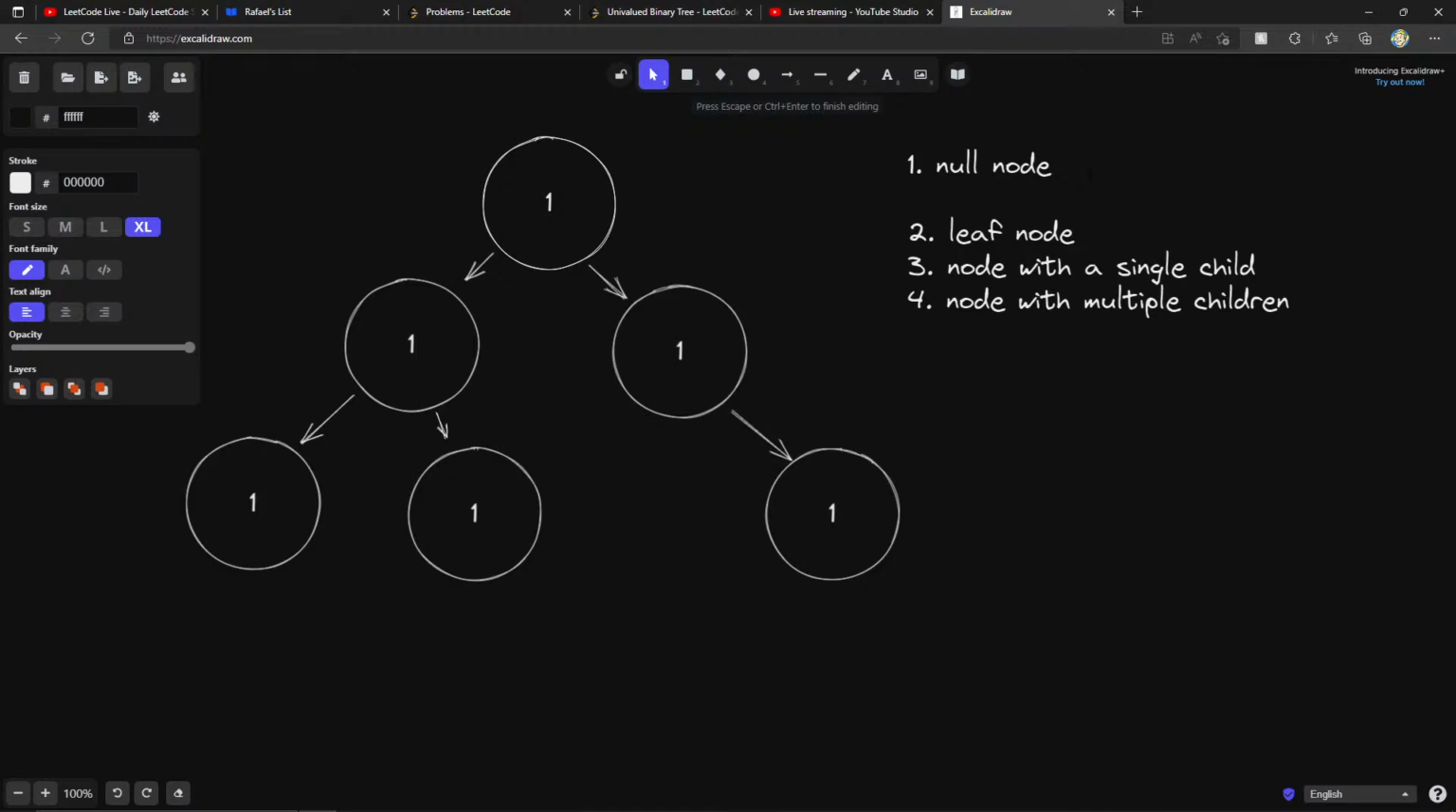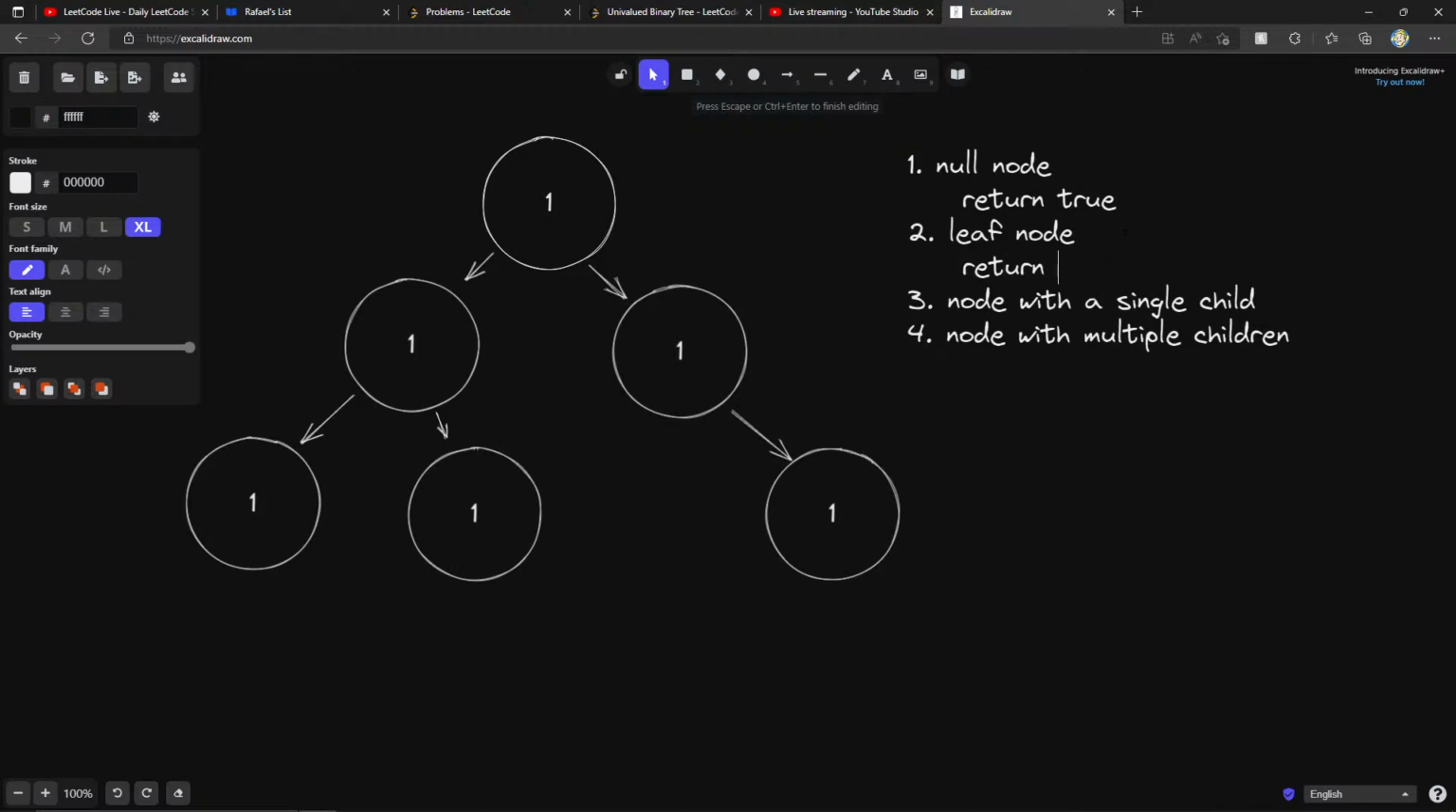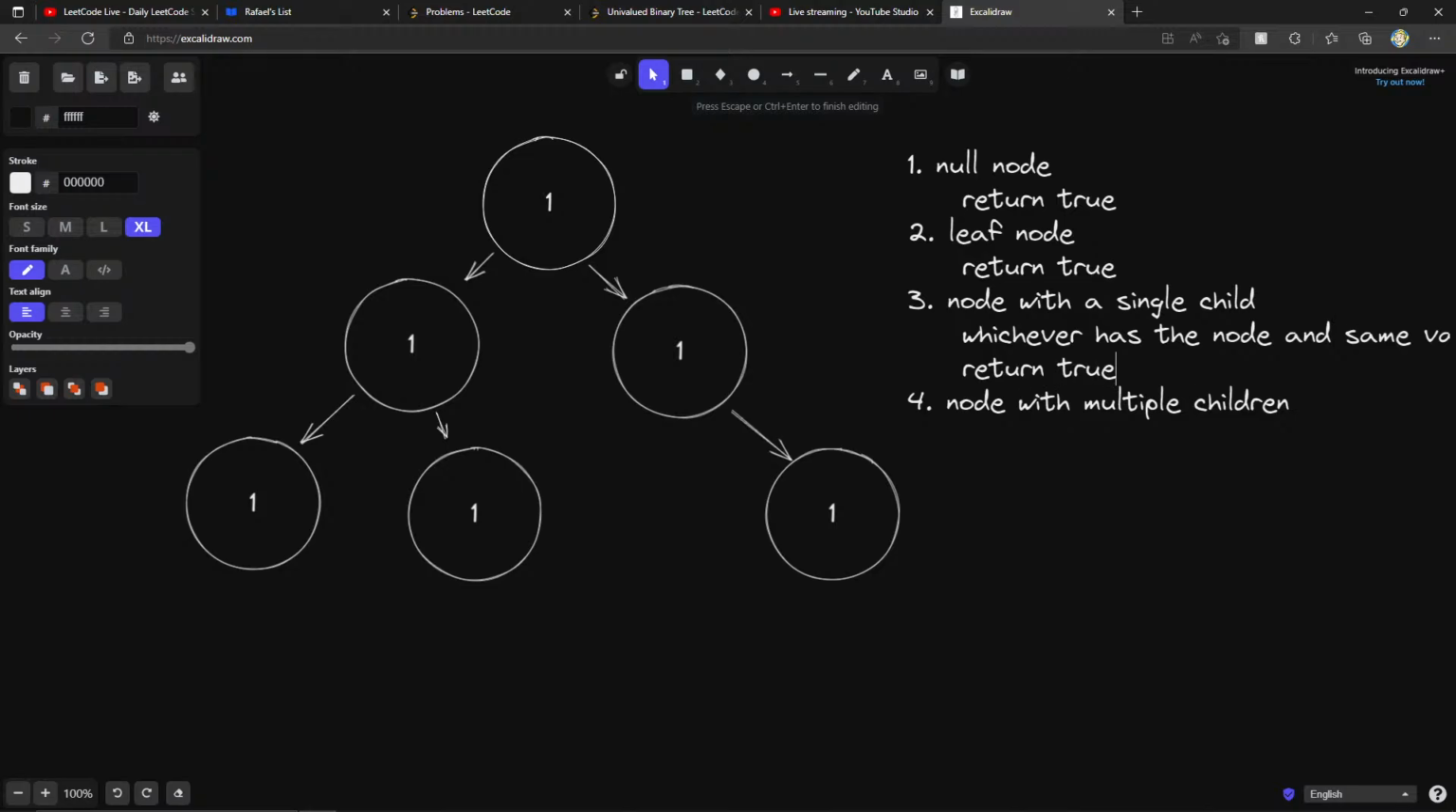So I think that if we have a null node, then we should just return true, because a null node should mean that it's univalued. And similarly, return true for a leaf node, right? Now for a node with a single child, we just want to make sure that whichever has the node has the same value, return true. And the same with this one, as long as both of them have the same value, then it's good.